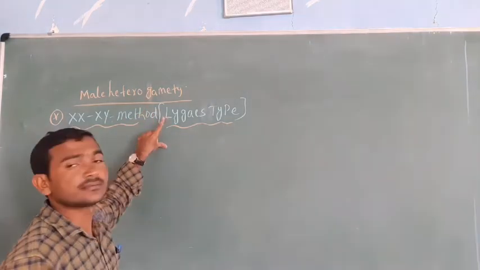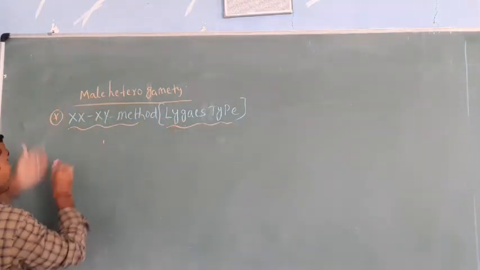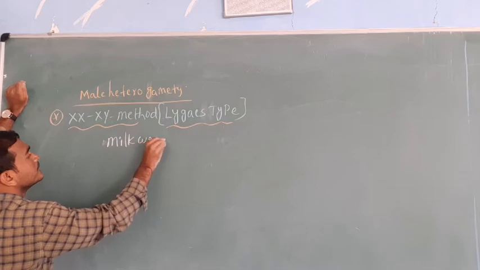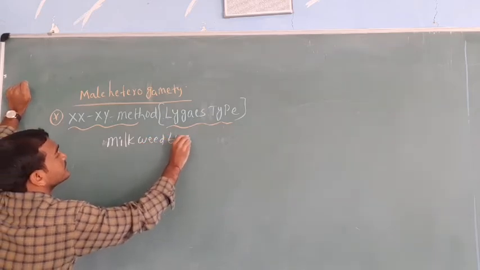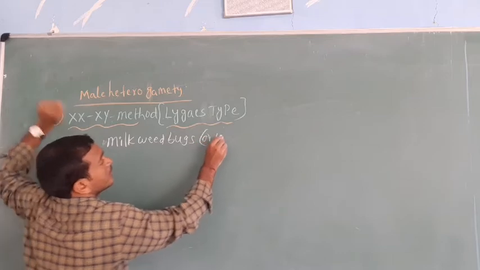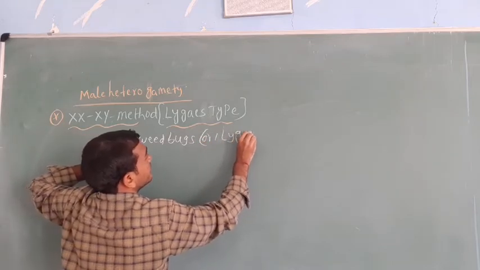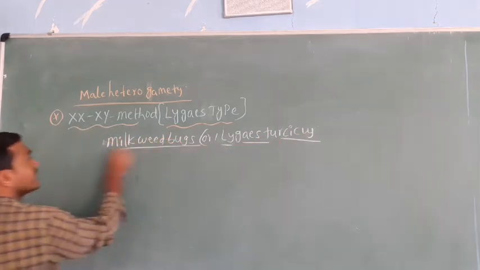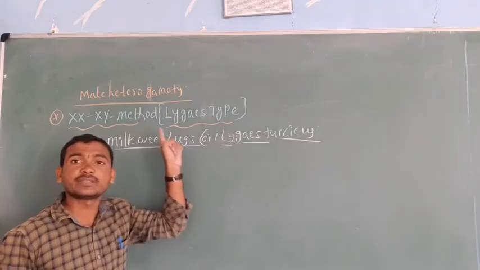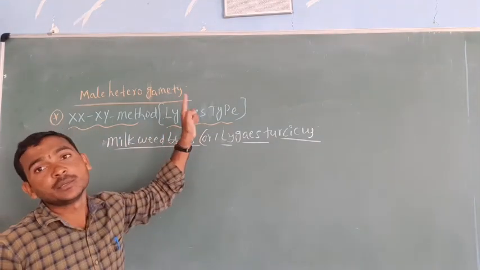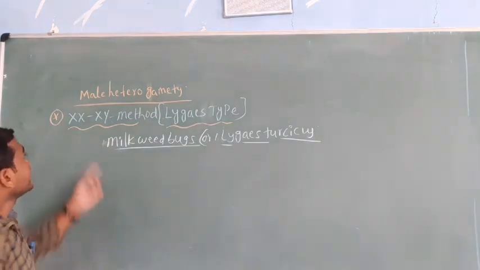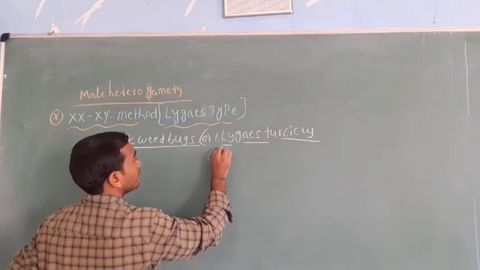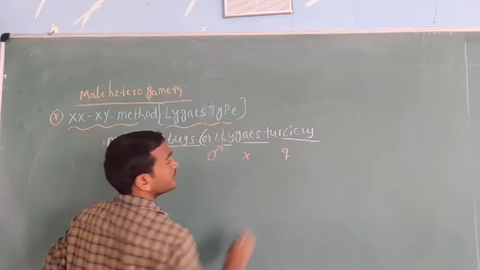This method was first discovered in the milkweed bug, whose scientific name is Lygaeus turcicus. It was first identified in this. So that's why this type of method is also called the Lygaeus type of method. Now we can take the XX-XY method, the symbol of male and the symbol of female.